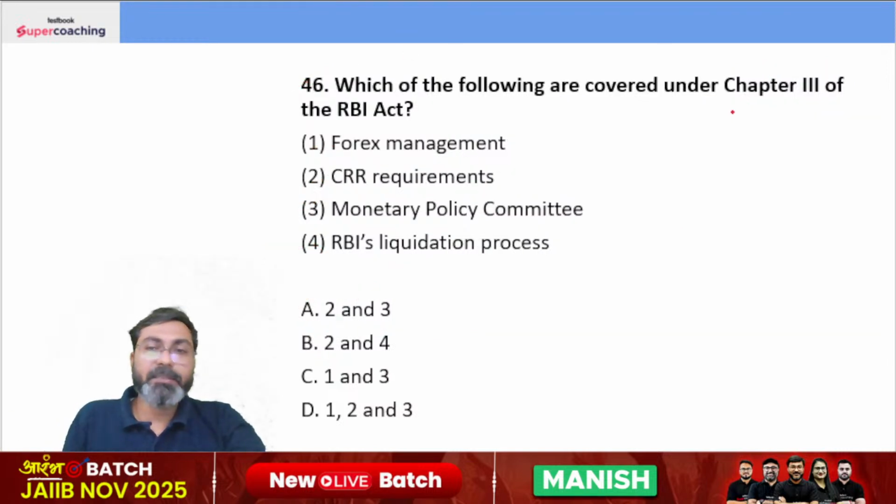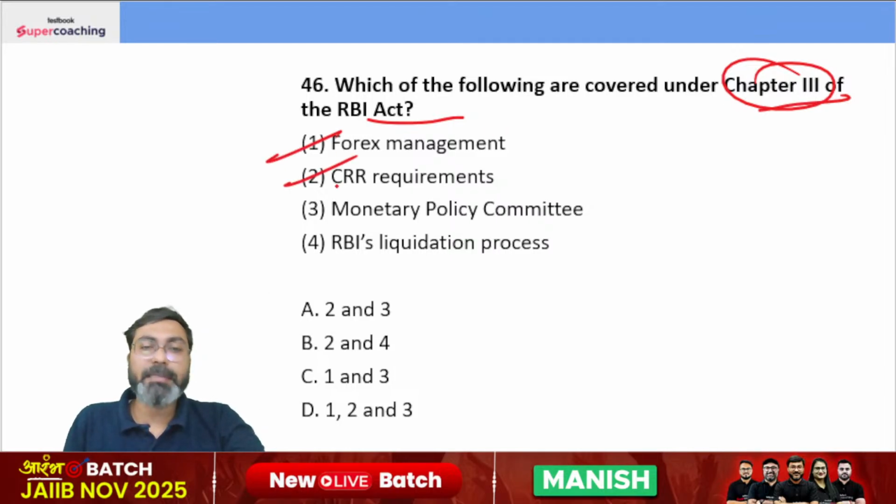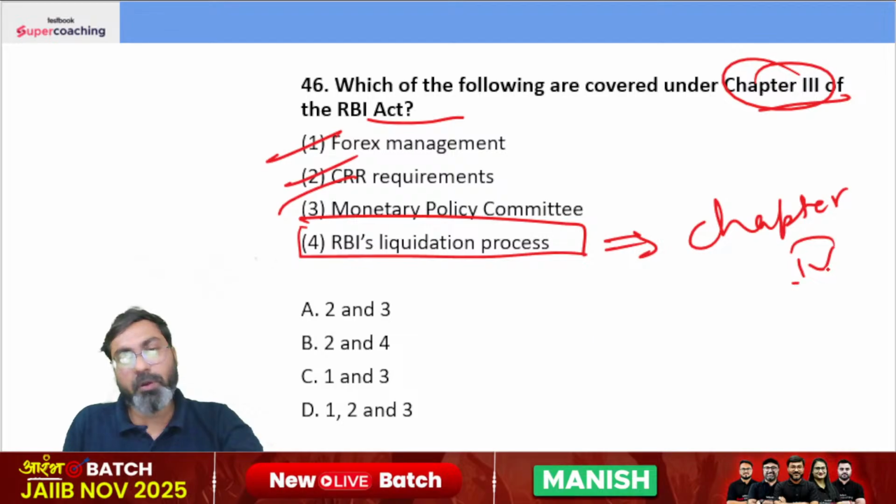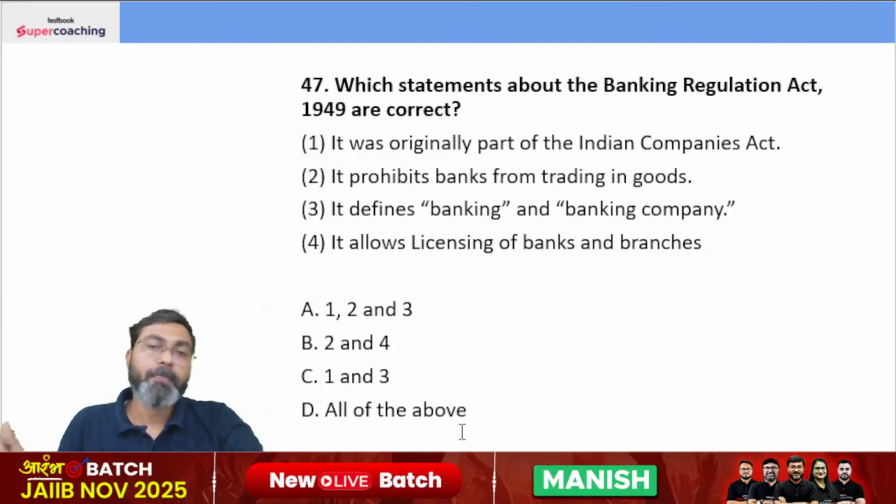Which of the following are covered under Chapter 3 of the RBI Act? Chapter 3 of the RBI Act deals with forex management, CRR requirements, monetary policy committee, and not the RBI's liquidation process. RBI liquidation process is dealt in Chapter 4 of the RBI Act of 1934. The right answer is 1, 2 and 3.